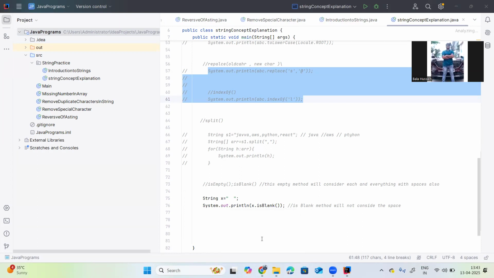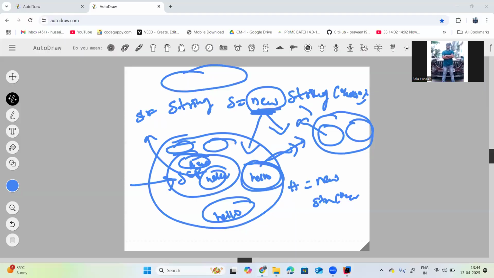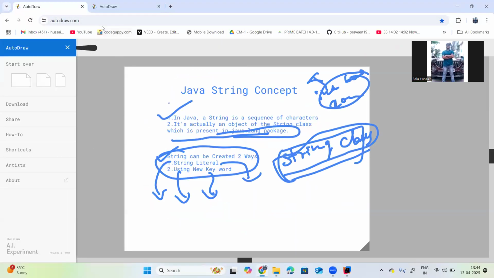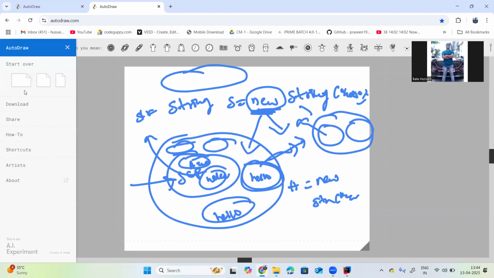For example, if we are using a string literal, one location, one address of the object, will be assigned to multiple variable names, right? So if you change one object, it will affect the multiple objects. That's why I will tell you why the string is immutable.